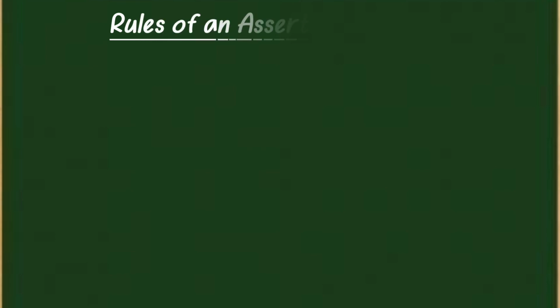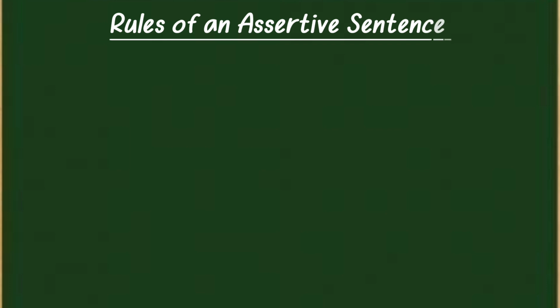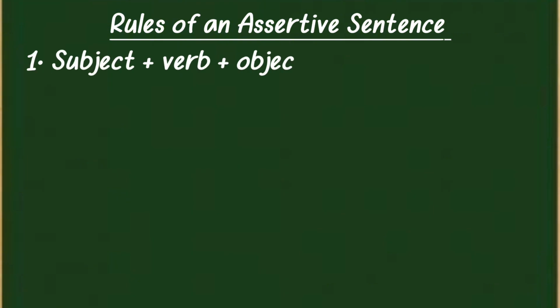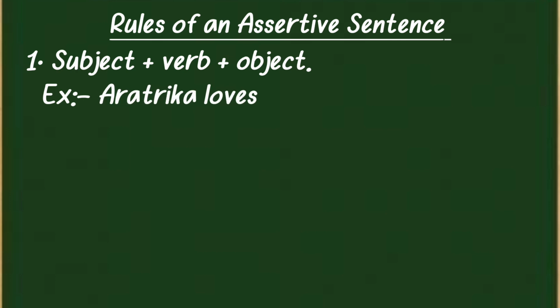Now, we will learn the structure of an assertive sentence. We have come to know the purpose of assertive sentences, why assertive sentences are used. Now we will know the structure. There is a simple rule for an assertive sentence: subject, verb, and object. If I give an example, Aratrika loves Momo. Here Aratrika is subject, loves is verb, and Momo is object.